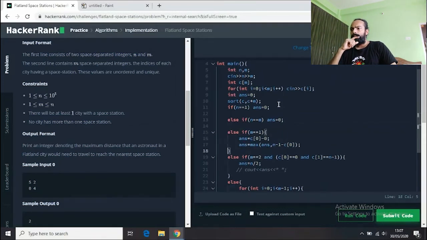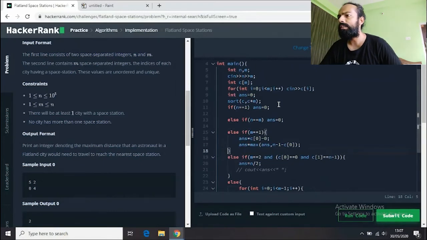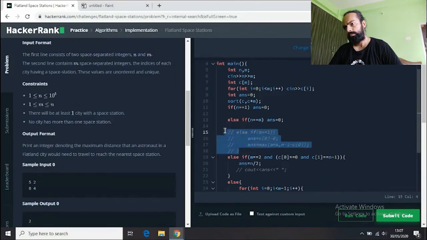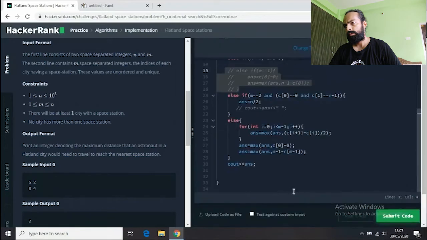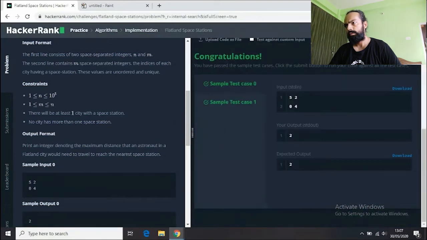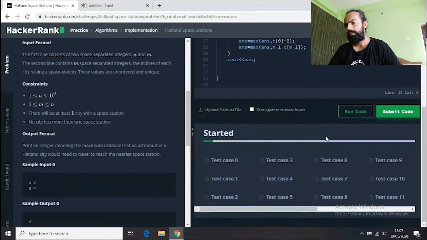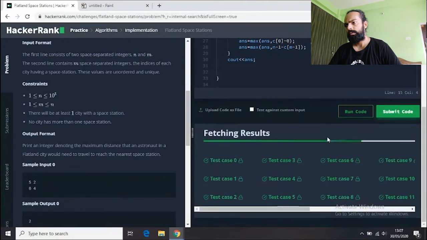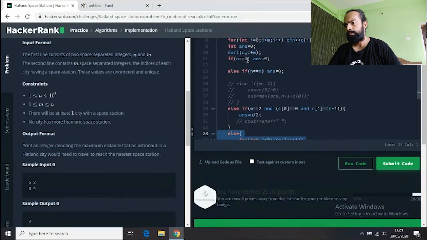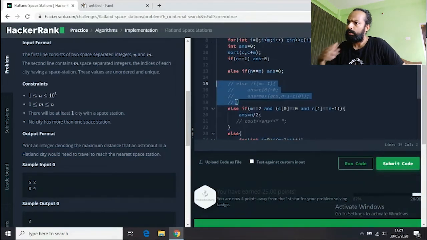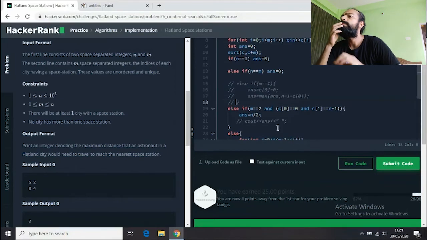And then m equals 1 is when we have only one space station in the cluster of cities, I think. Even if we comment this out, we will get our answer correct because I think we have included this condition in our last part. Let's see if we get the answer correct. Okay, see, this else part only includes this condition, so we don't need to write this code extra. This is how we can go on making our code optimum.